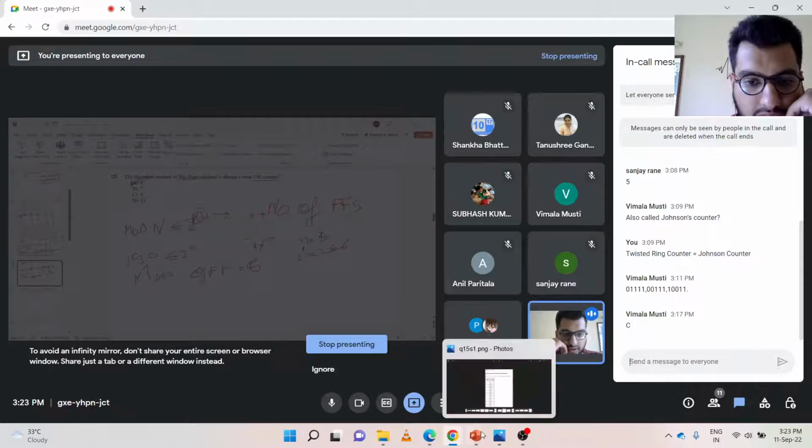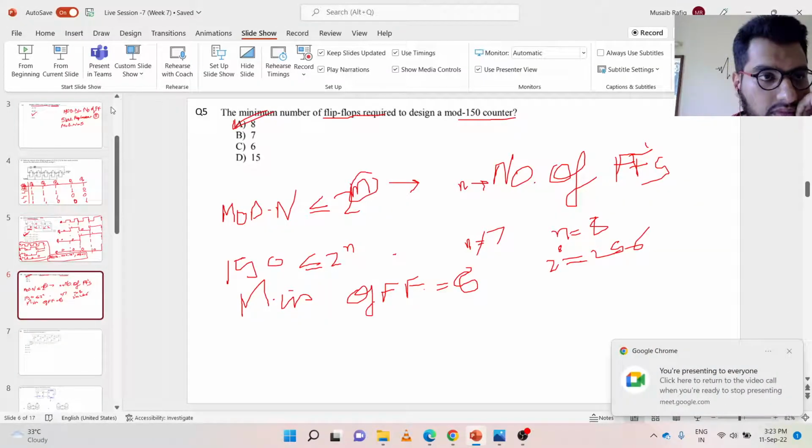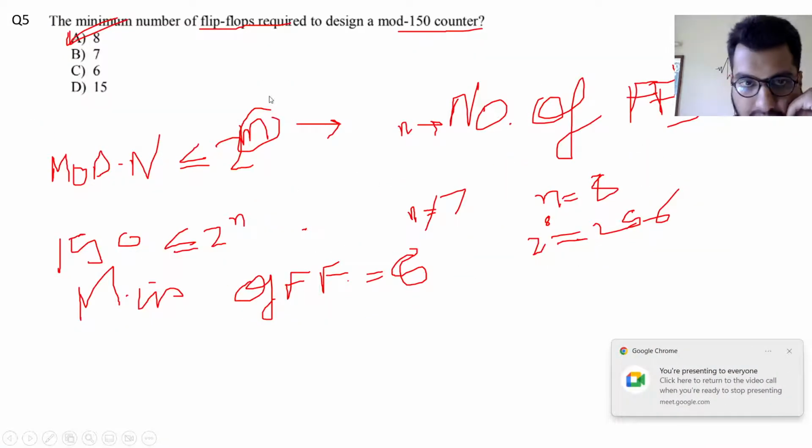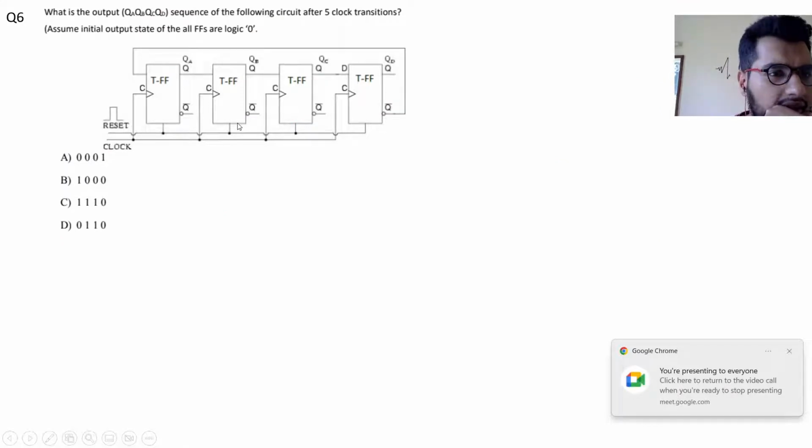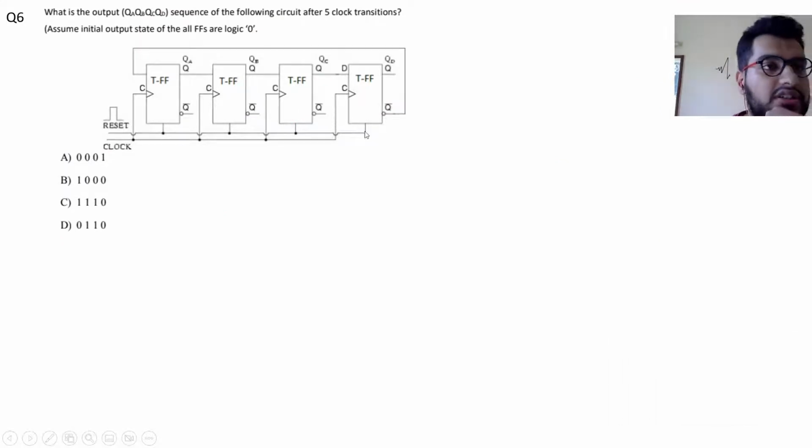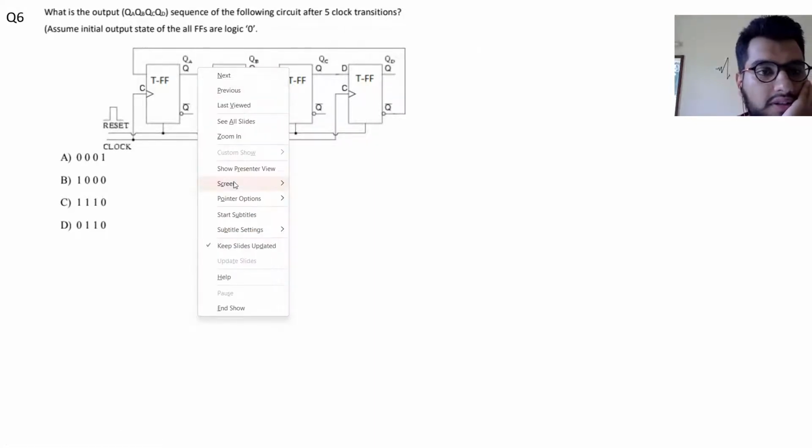So we can proceed to the next problem. The next question asks us, what is the output sequence of the following circuit after 5 clock transitions? We are just asked to write the output sequence. So mind this, QA, QB, QC, QD in this order, of the following circuit after 5 clock transitions. Assume the initial state of all the flip flops is 0.